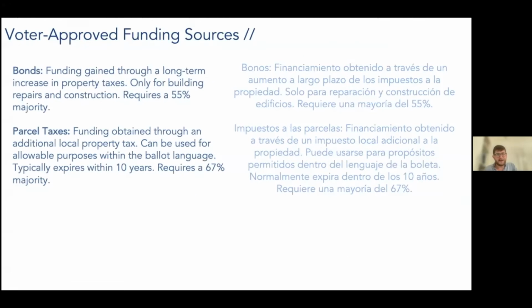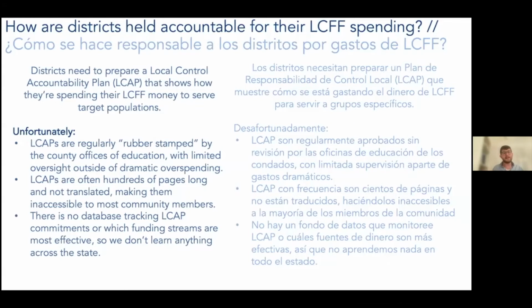Okay, I'm going to move us on. Oh, I actually do want to talk through one more thing here, which is that there are legal groups out there that have sued around the local control funding formula, and that have basically said, hey, District X, we don't think you're using this bunch of funding in a way that's allowable under LCFF. There's been a lot of back and forth over time about whether you can use LCFF on teacher salaries, for instance, in a district that has a high concentration of low-income students and English learners. The idea being that we're hiring more teachers, and with this funding we're attracting better teachers, and that's going to impact every student, including low-income students.